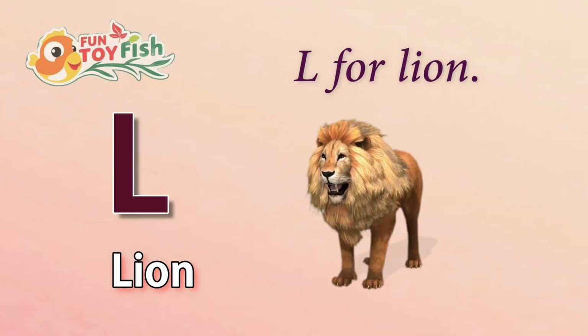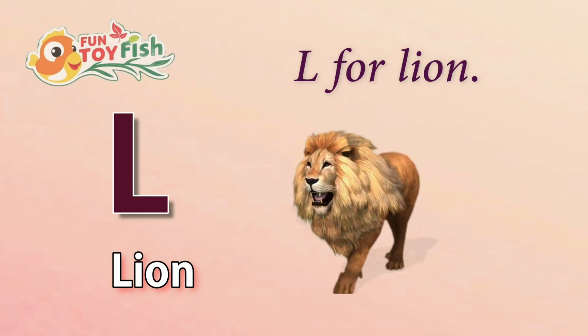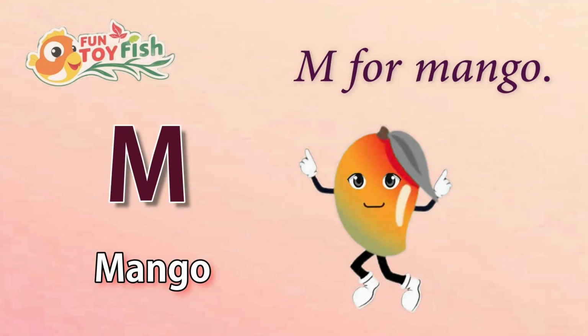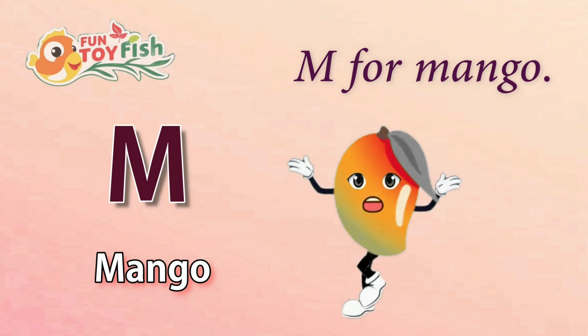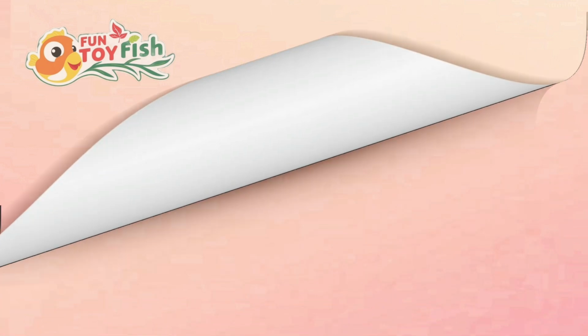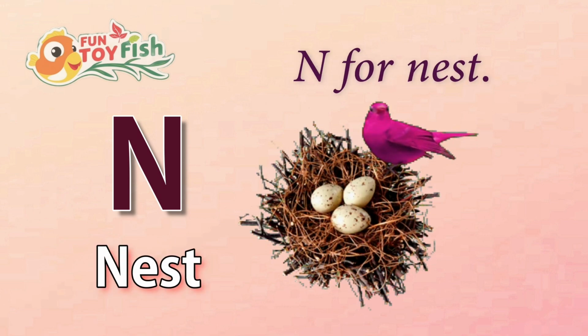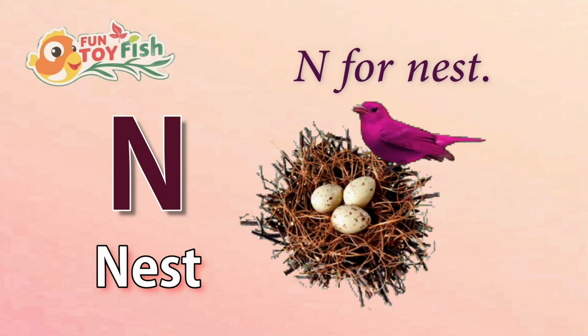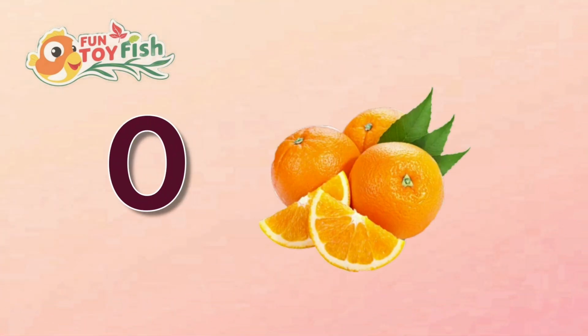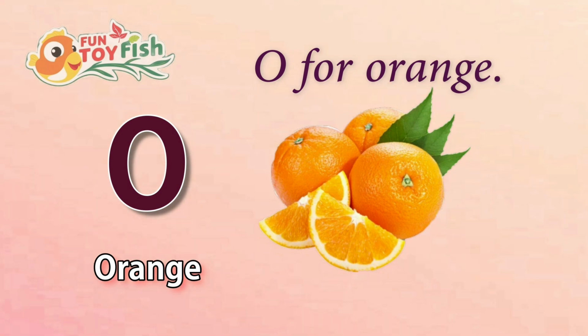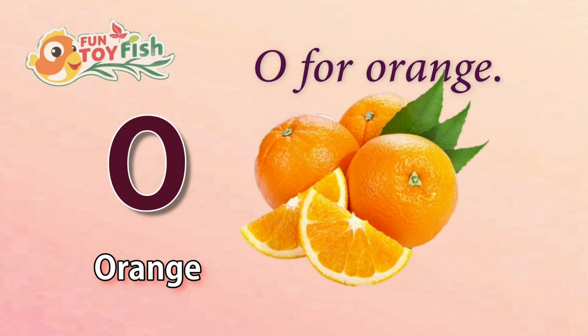M. M for mango. N. N for nest. O. O for orange.